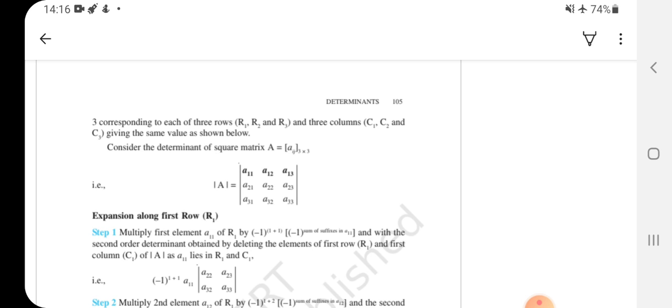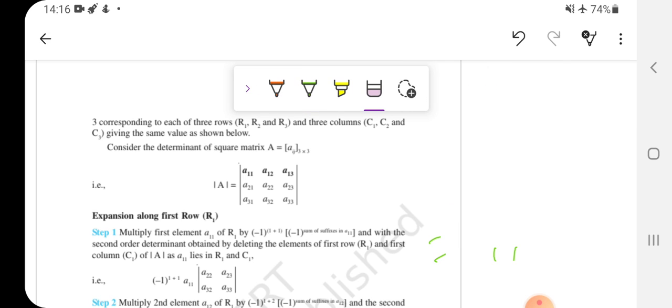Now what you have to do is firstly take one column or one row out of that matrix. Either row 1, row 2, row 3 or column 1, column 2 or column 3, right? Now you have to select one row or column along which you want to expand, right? So suppose I take row 1 and I have to expand along row 1. The determinant of A will be A11, the first element of row 1. I am moving along row 1.